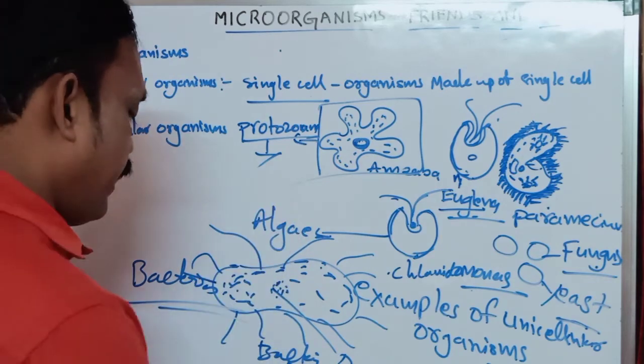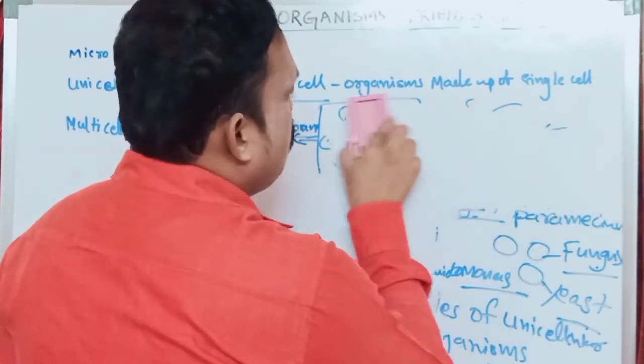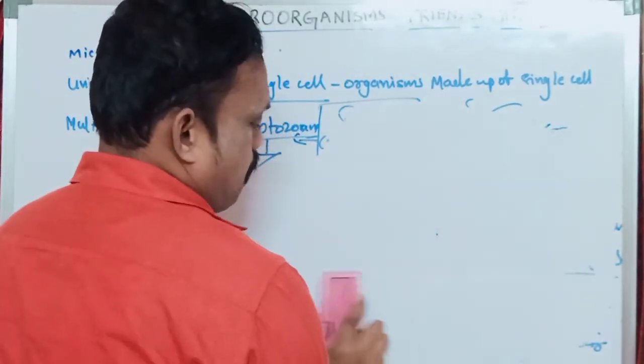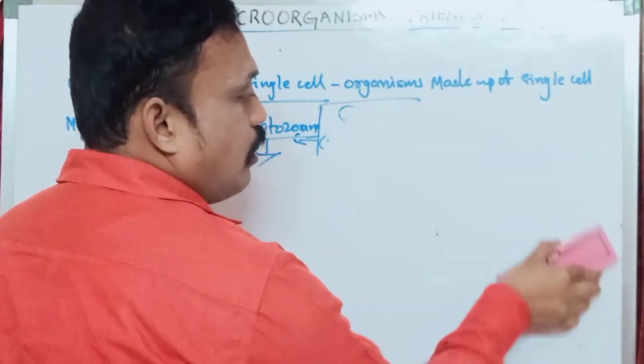And after that, multicellular organisms. What are multicellular organisms? Multicellular organisms means the body is made up of many cells. Even human beings are multicellular organisms.